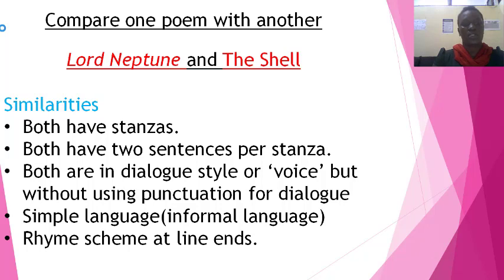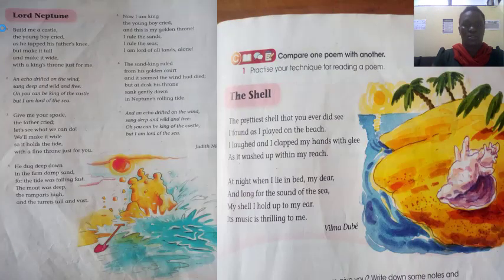Next similarity is rhyme scheme at line ends. Both the poems have rhyme scheme at the line ends, just like we saw when we defined the word rhyming scheme and we took an extract of Lord Neptune.